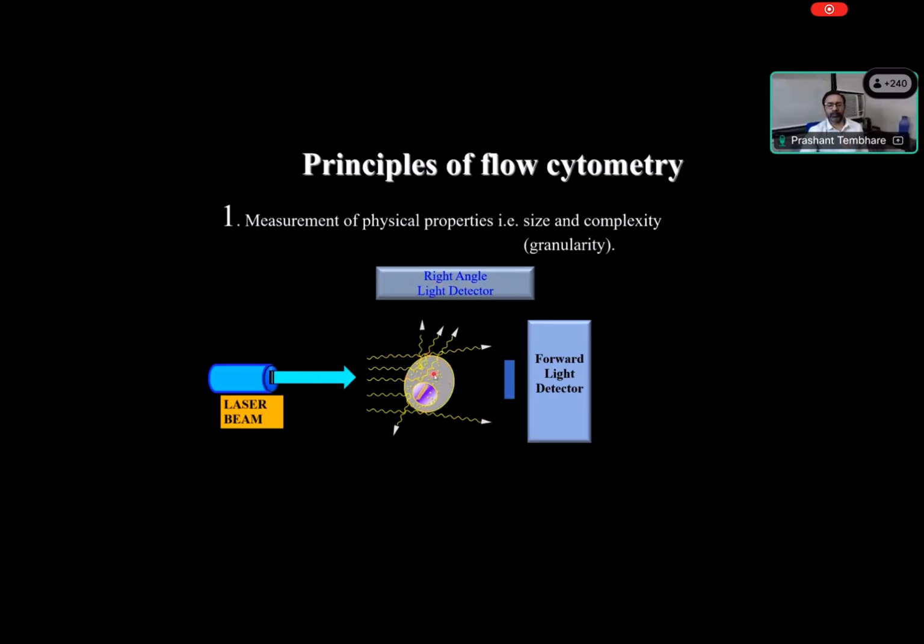Lymphocytes do not have granules. Blasts have hardly any granules. Myeloid blasts can have very few granules, but they are so small in number that there is hardly any side scatter. So low side scatter means low granularity, like lymphocyte or blast. High side scatter means granulocytes, like neutrophil, promyelocyte, myelocyte, metamyelocyte. Monocytes have very few granules, so they can have some side scatter. So these are the physical properties of the cell which we can identify. Many laser-based cell counters nowadays work on the same principle.